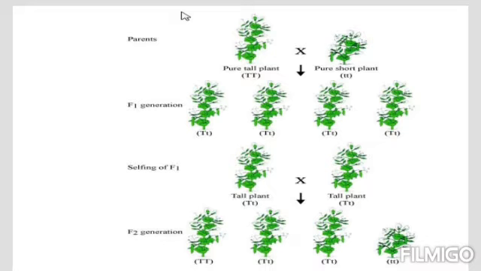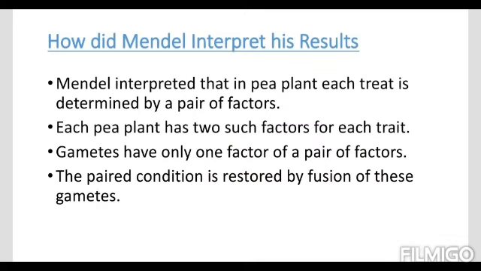Now in this case, for the F2 generation, the parents are completely tall. The parents for the F2 generation are tall. They all are looking tall, but still their offspring contain the characteristic for dwarfness also. So this was his experiment, and now this is the time to interpret his result. So how did Mendel interpret his results?